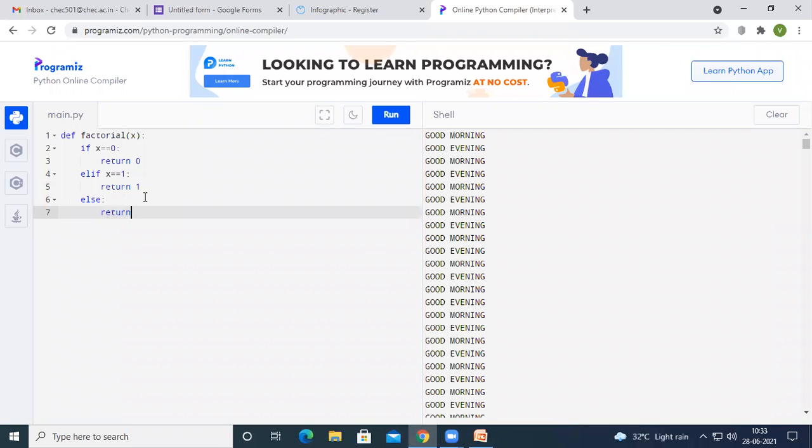What we have to return here, we need to multiply this value x with x minus 1, x minus 2, and so on. Last we need to do with this 1. We don't know what the x value may be. Because of that, I'm going to replace the statement with x into factorial of x minus 1.